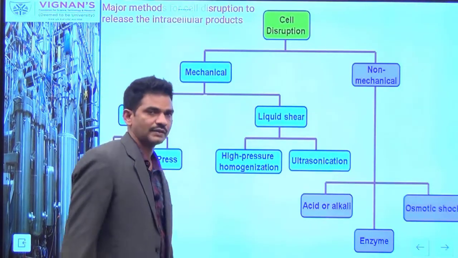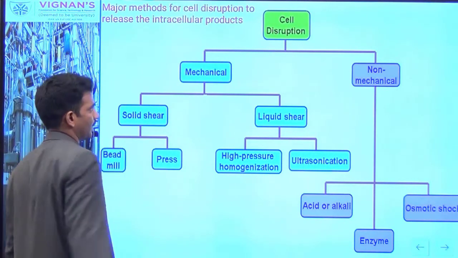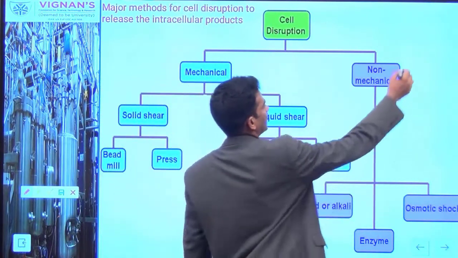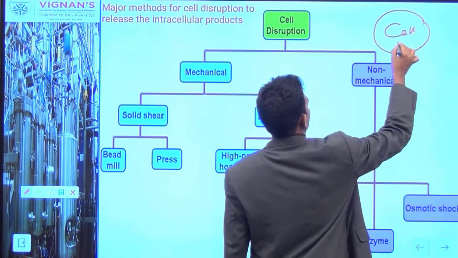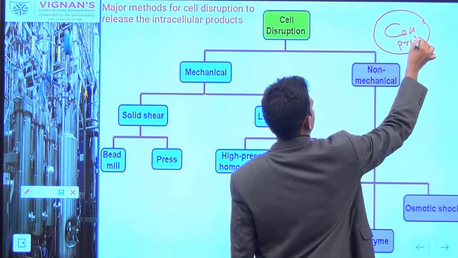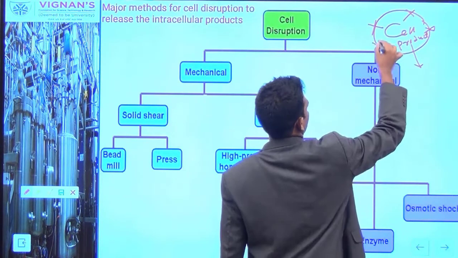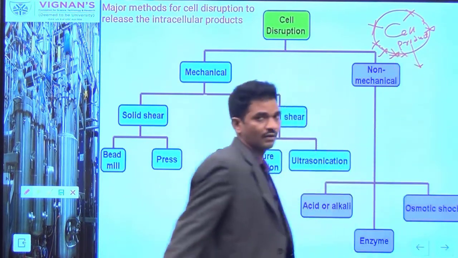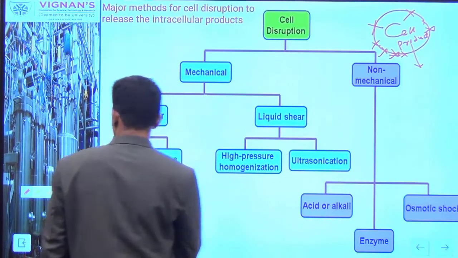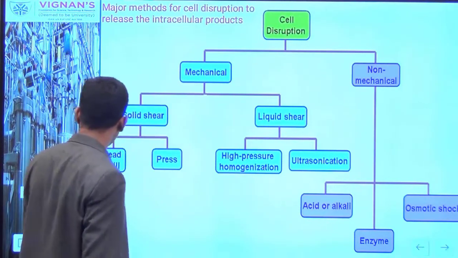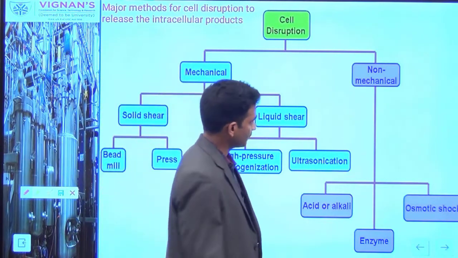You can see here, if the product is of the intracellular type, first you have to go for the cell rupturing process, the cell disruption. Your cell contains the product accumulated inside the cell. The recovery can start only after the rupture. You have to break the surface of the cell. This rupturing process requires different methods. I told you, majorly the mechanical and non-mechanical methods.